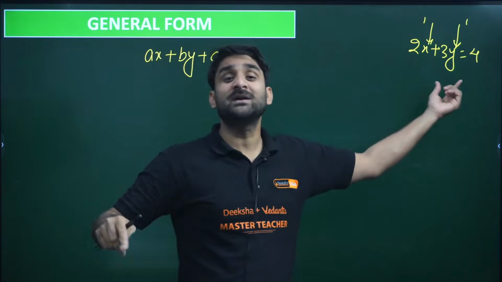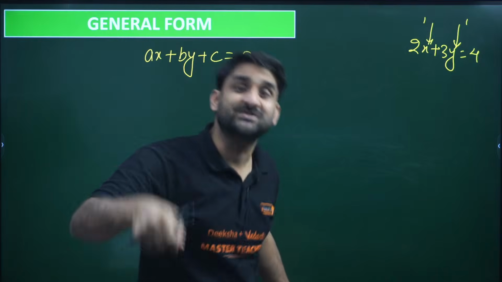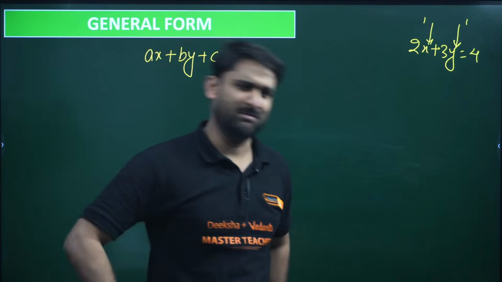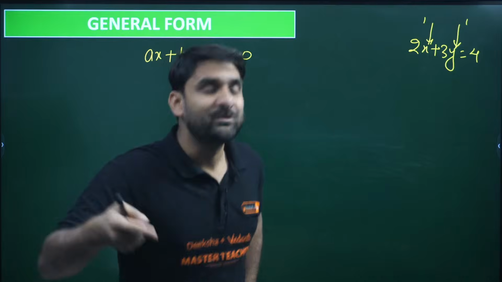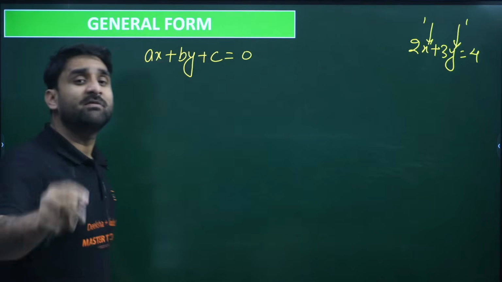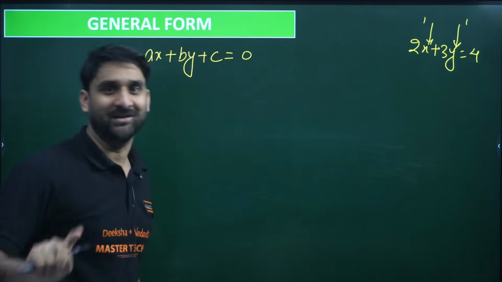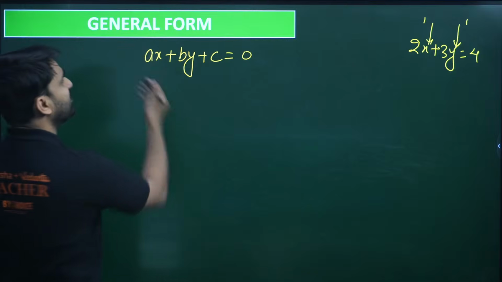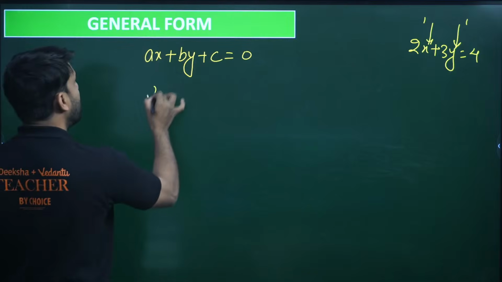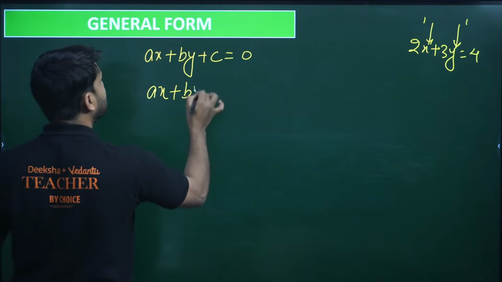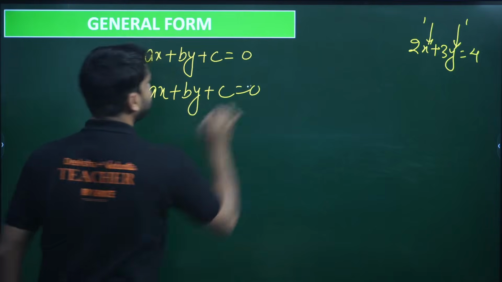And how many variables are there? Two variables. That is why this is called linear equations in two variables. But still, the chapter name is pair, meaning there will be two linear equations in two variables. Right, so the first linear equation is ax plus by plus c equals to 0, and the second will also be ax plus by plus c equals to 0.